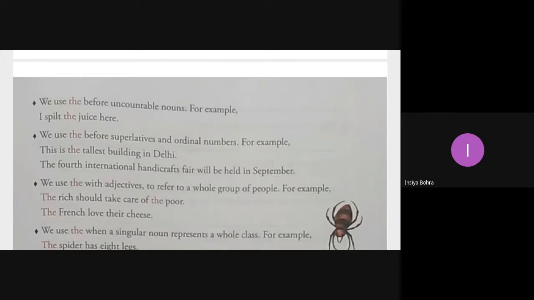Now, what is our target? What is our learning over here? We use the article the before uncountable noun. No doubt, tea and coffee are uncountable nouns. You have framed a question over here. Will you have tea or coffee, right? But the article the is missing. Do we have the article the over here? No. Okay, try another one. You can use tea and coffee, no problem.